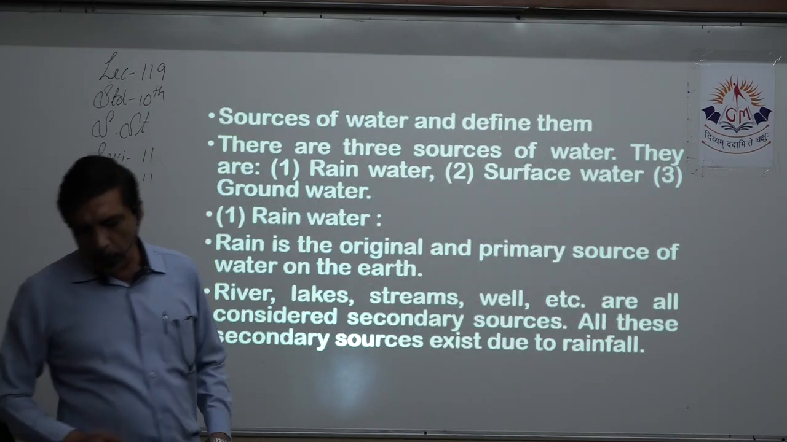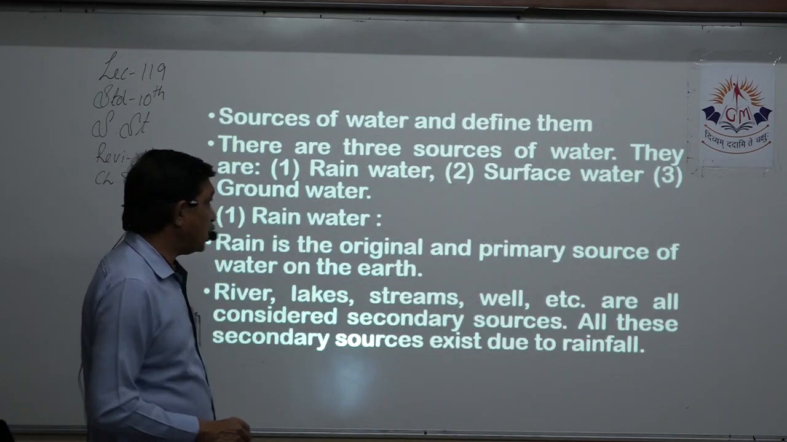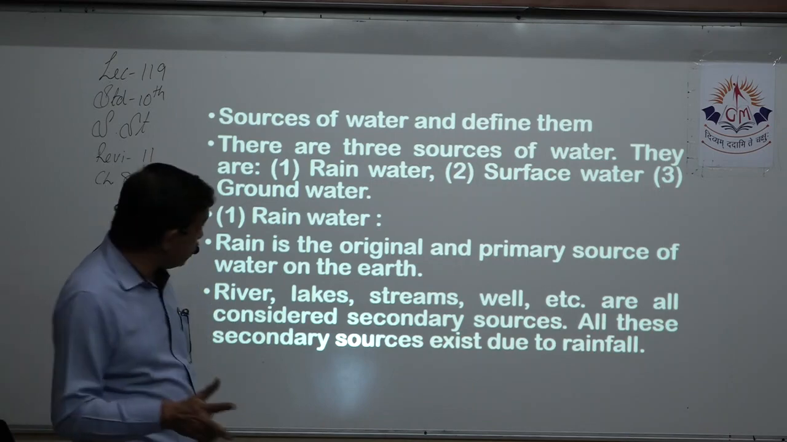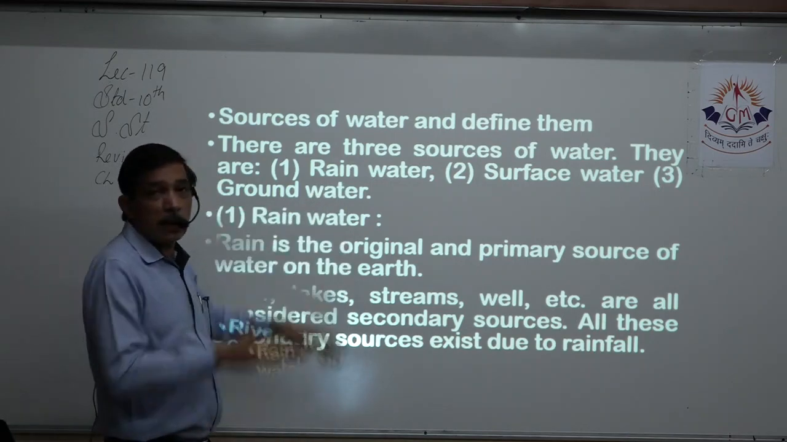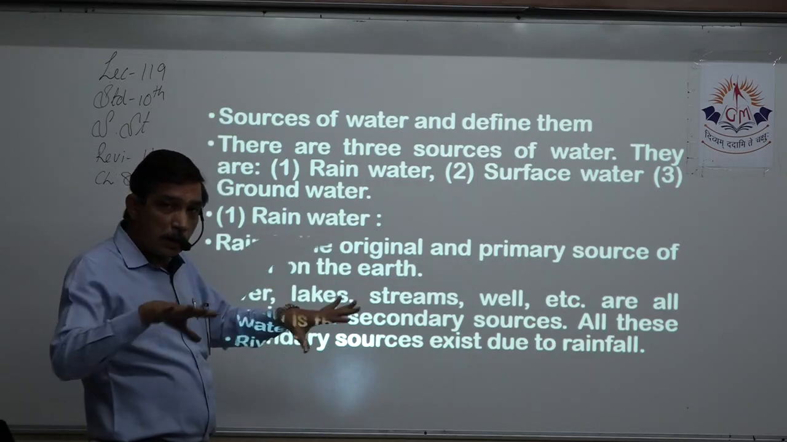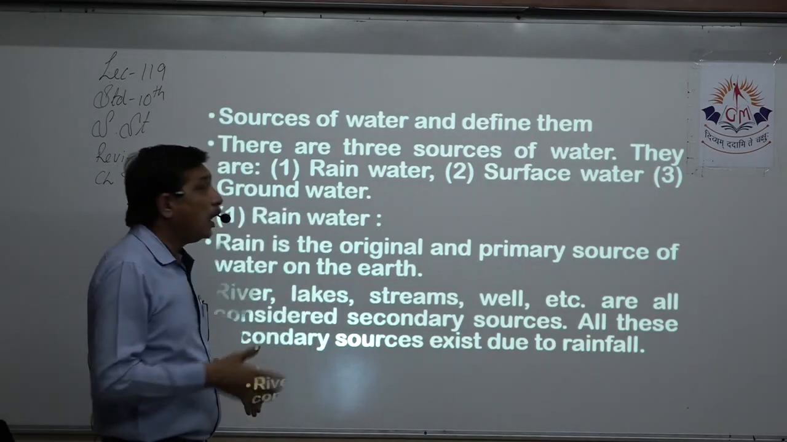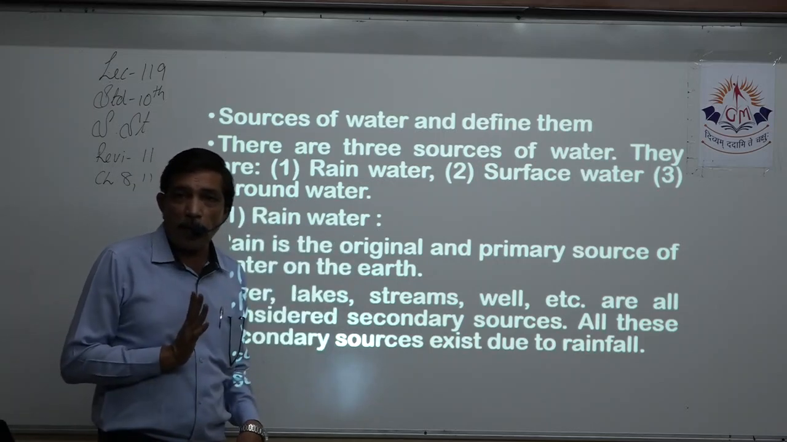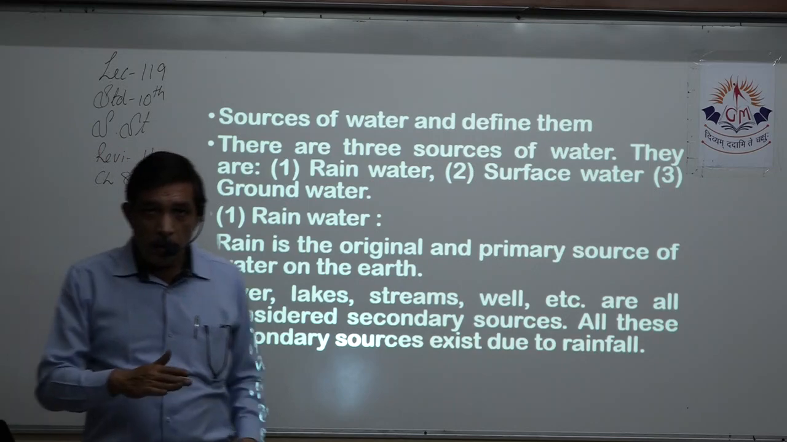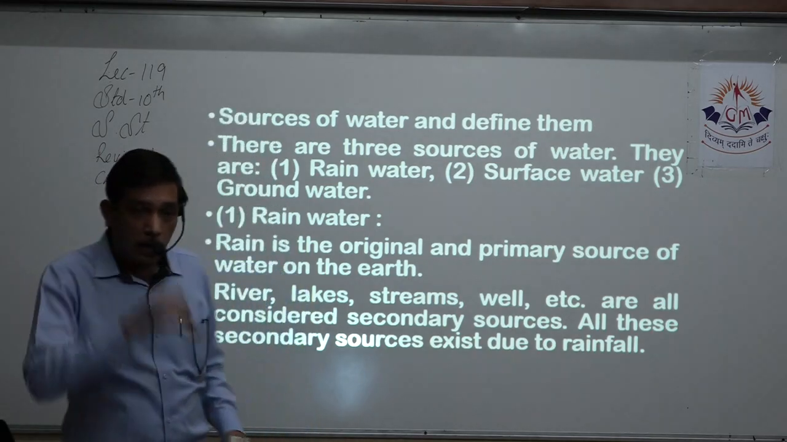Next question is, state the sources of water and define them. This is a 2-mark question. Which are the sources of water? Only 3. Rainwater is the first one. Second is, when rainwater falls, it gathers on the surface, that is surface water. It seeps into the ground, that is the groundwater. 3 sources of water we have. Either it's the rain, or the surface water, or the underground water.